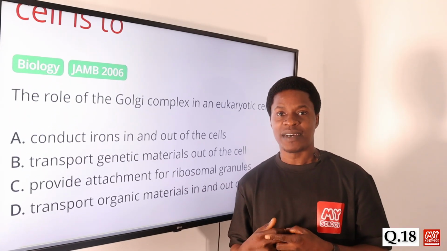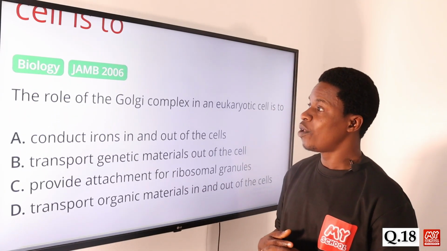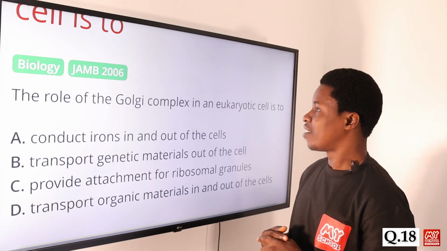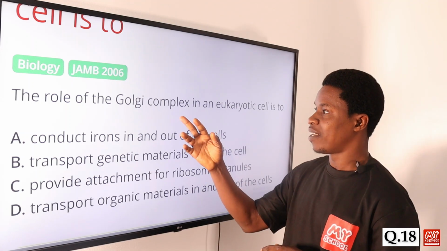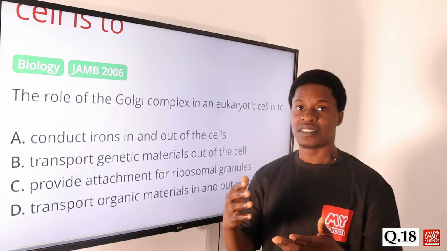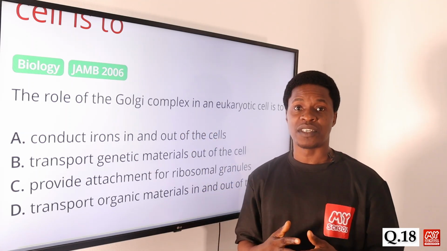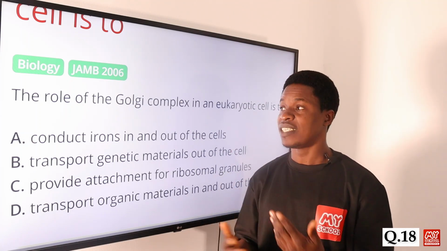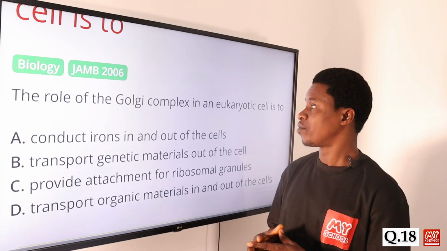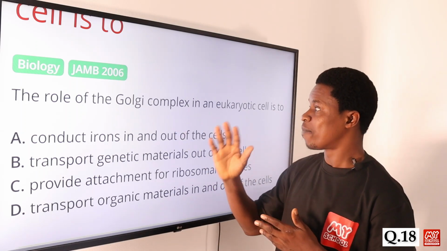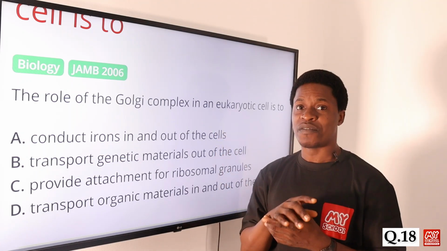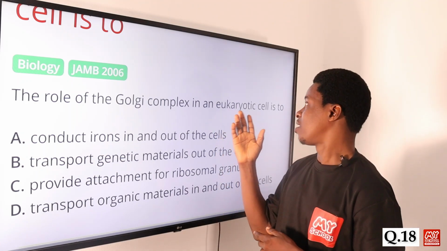On to question number 18. The role of the Golgi complex in a eukaryotic cell is to what? When we talk about the Golgi complex, some textbooks or some persons refer to it as the Golgi apparatus or Golgi bodies. We are still saying the same thing. The Golgi apparatus or Golgi complex is a complex organelle that is present in the eukaryotic cell.